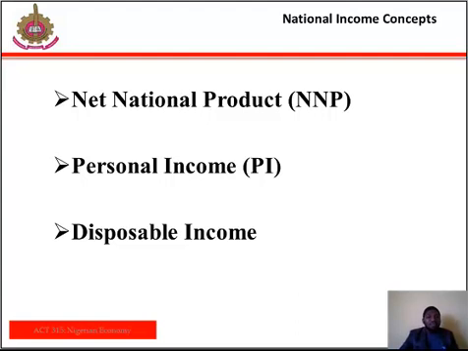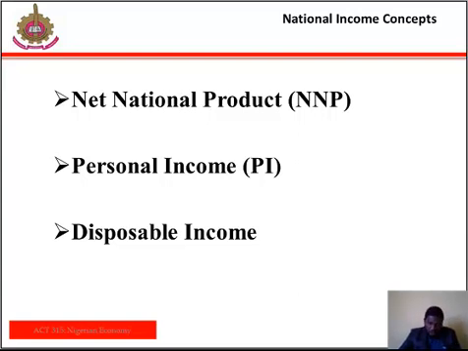Another approach is the personal income. Personal income is given as the total national income of a particular country, or the total gross national product, minus the payment of indirect taxes, undistributed profits, and profits of public parastatals, plus transfer payments. Personal income implies the income accruing to each individual, which can be used for paying taxes, consumption, and saving.